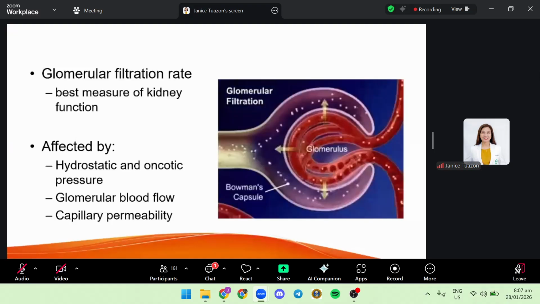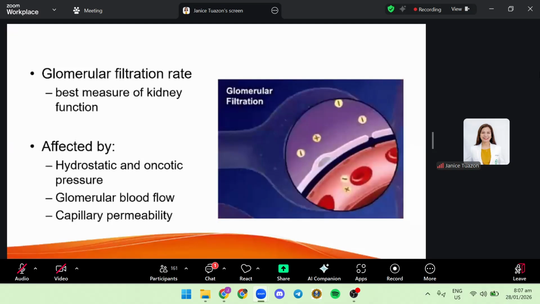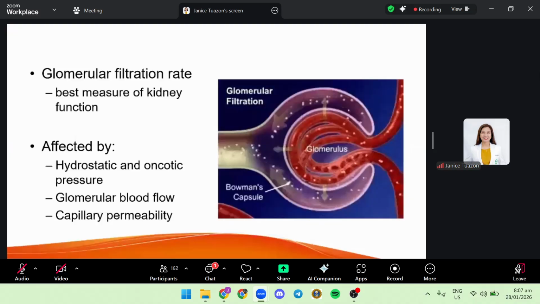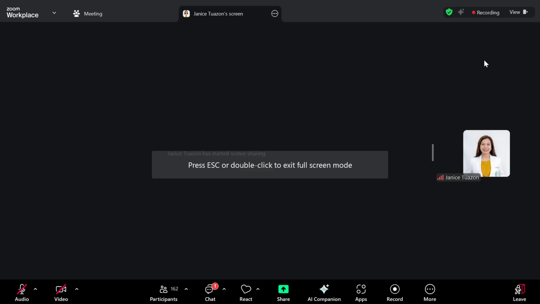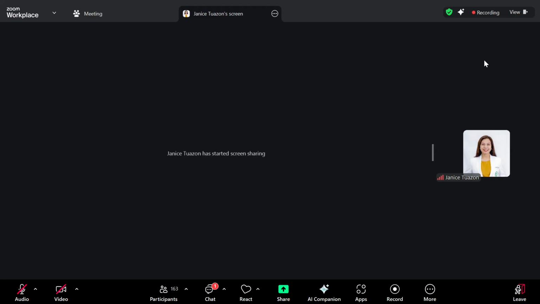The kidney is for filtration. So it filters our blood with electrolytes, glucose, urea, creatinine, and albumin, and other production and secretion of the urine.